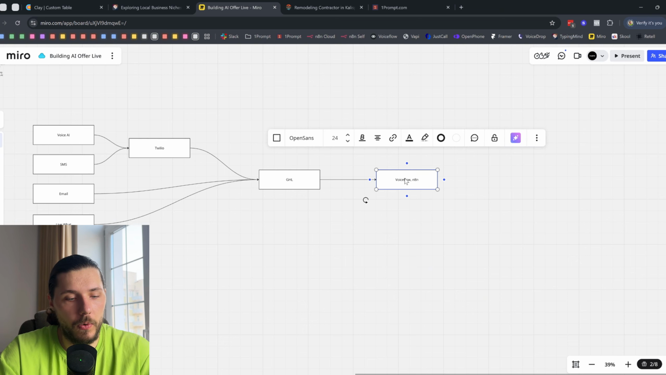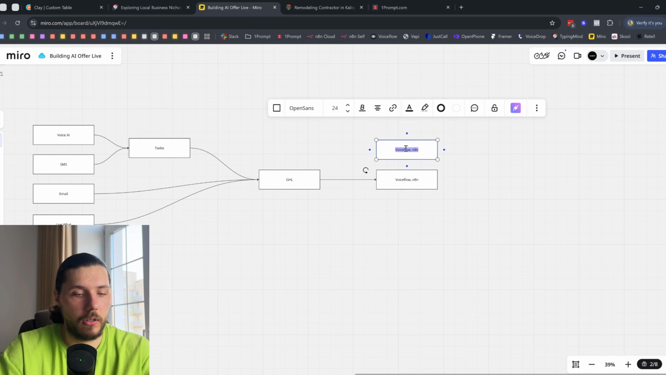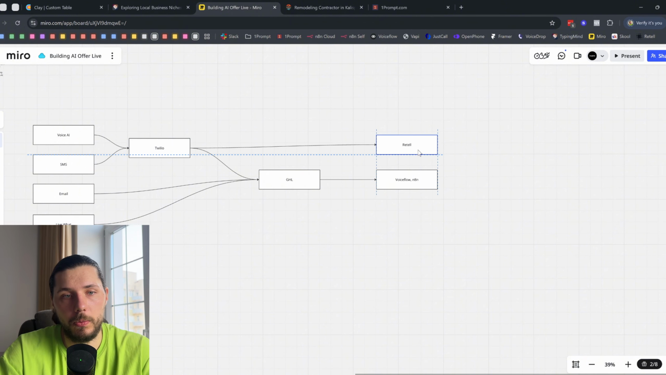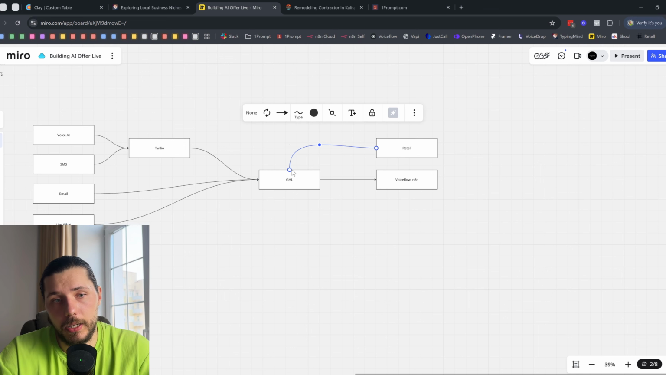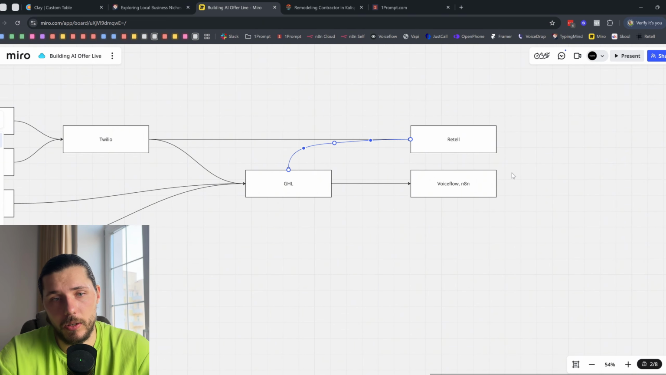And for the voice, I would say it's going to be Retell. On the Twilio, you will also have the Twilio number connected to Retell, and this Retell will update back the HighLevel with the transcripts and everything.